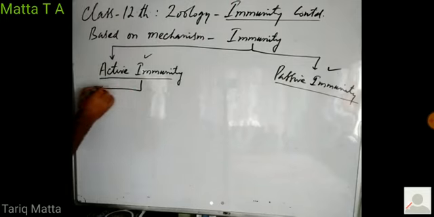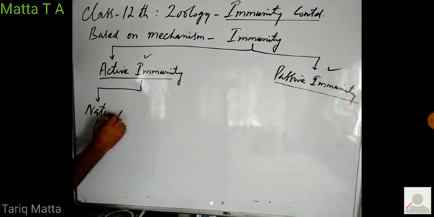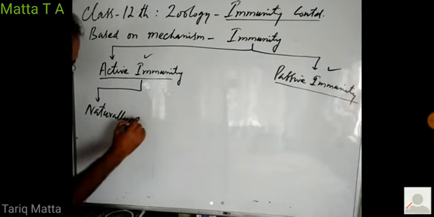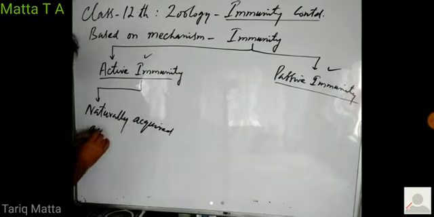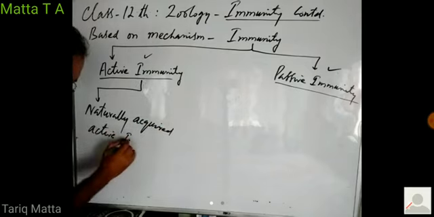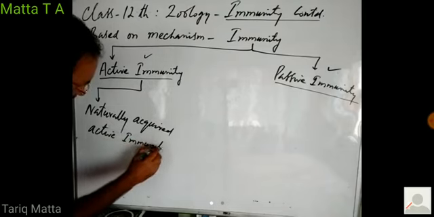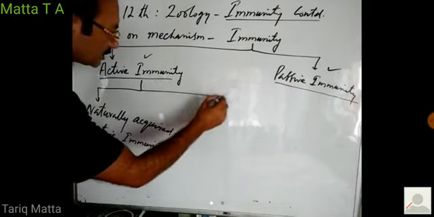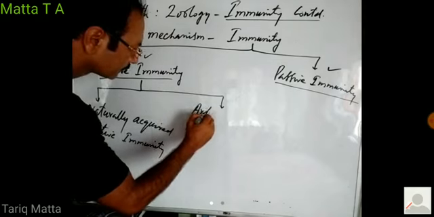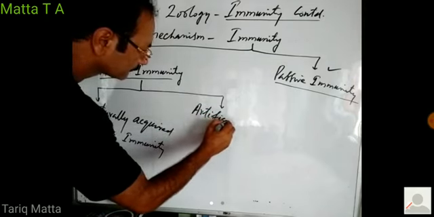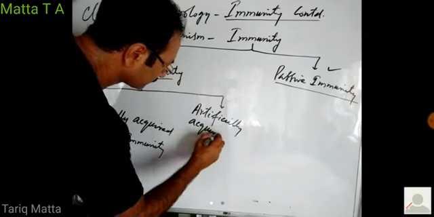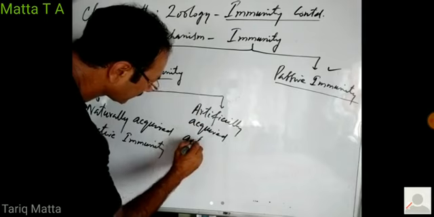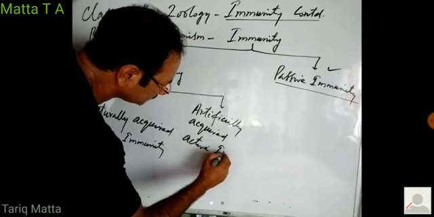Active immunity is now of two types: naturally acquired active immunity, and artificially acquired active immunity.